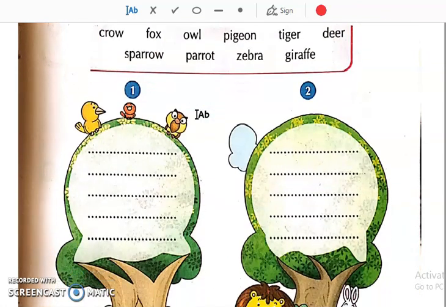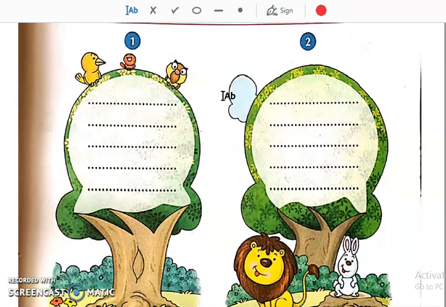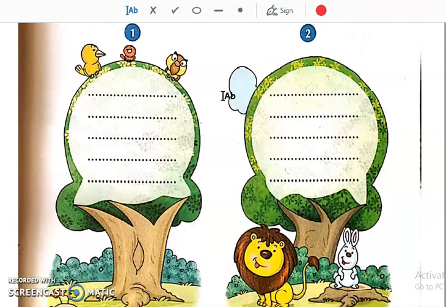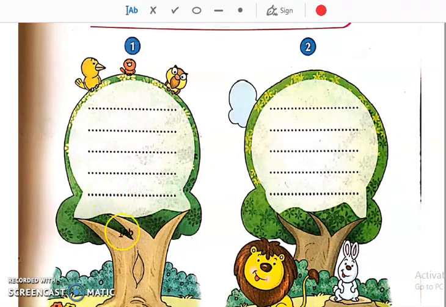Now what we have to do? See this box. Okay? This is a jumble box. इसमें animals, birds, सबके names दिए हुए हैं. Now we have to move them to their respective places. Now see number 1. ये वाला जो tree है, that is for the birds. See the birds are drawn over here. So we have to find out whatever the names of the birds are, and we will write them in this tree. This is the tree for the birds.